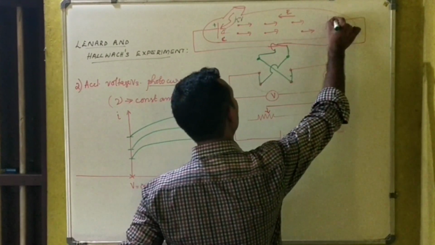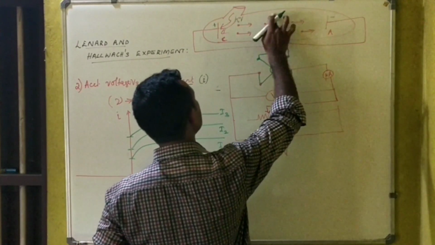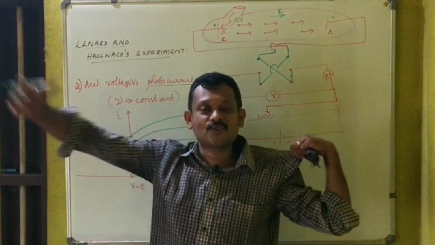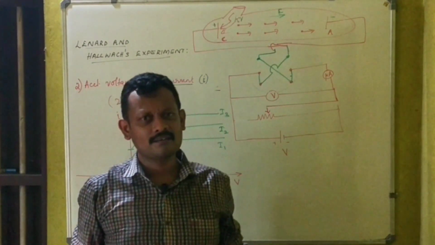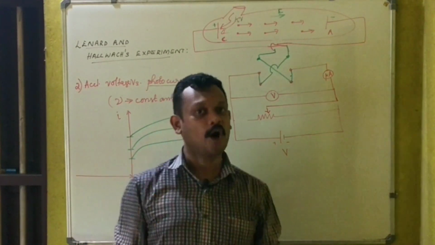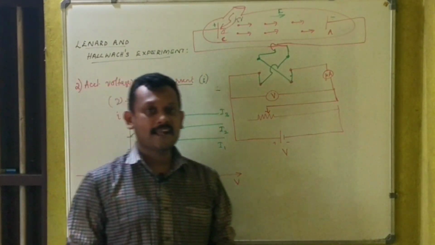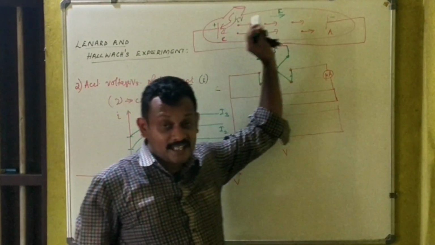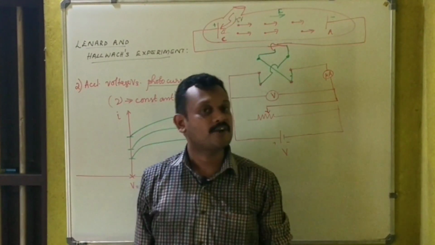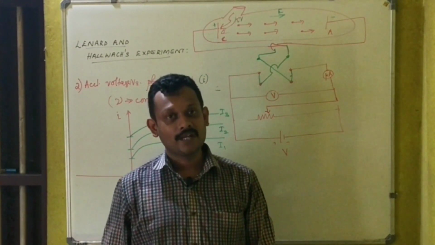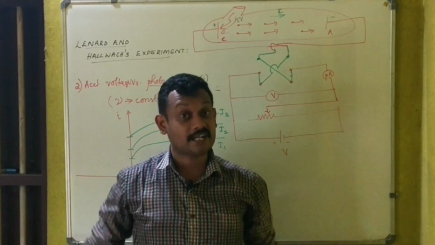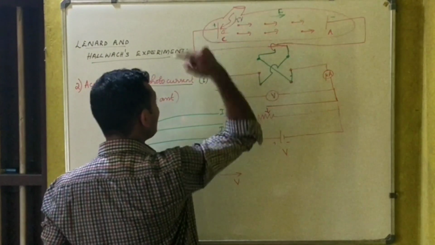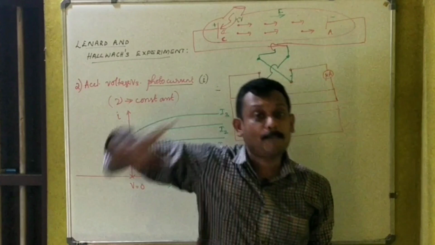Negative, right? What is the direction of this electric field? Yes, the direction of the electric field is likewise. As we all know, electrons always experience a force in the direction opposite to the electric field, right? That means what should happen? Is this an accelerating or decelerating electric field? Absolutely, it's decelerating, because electrons experience a force opposite to the electric field.